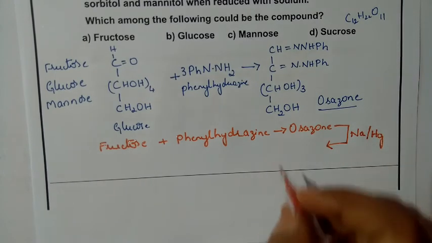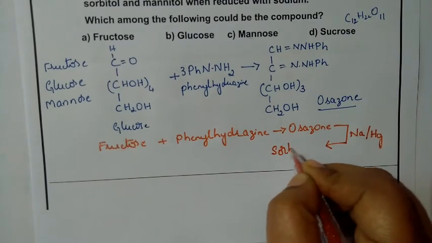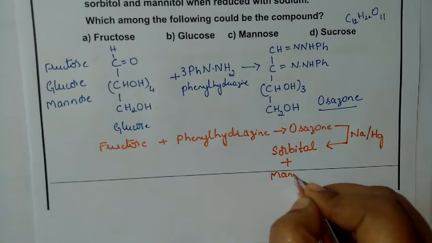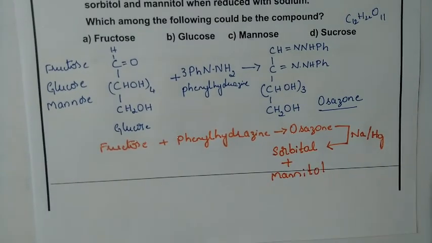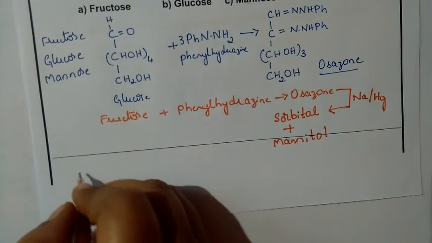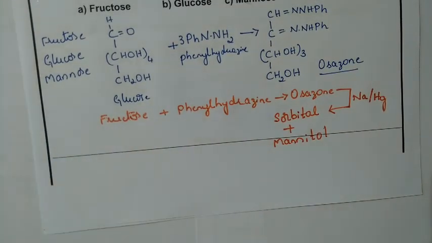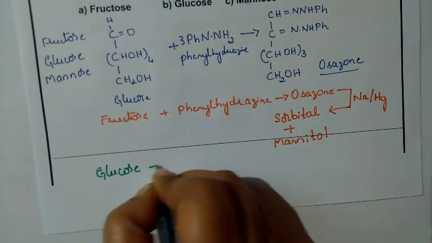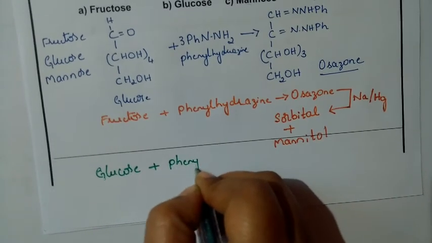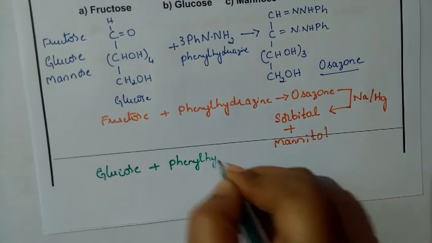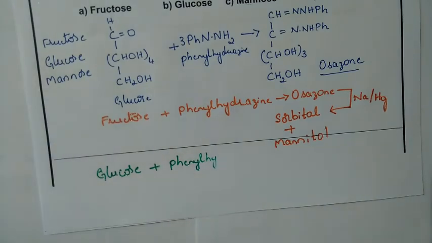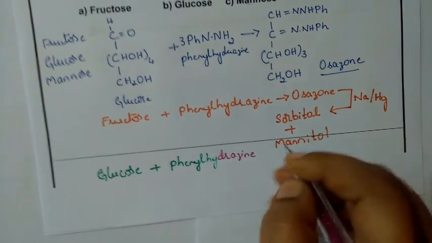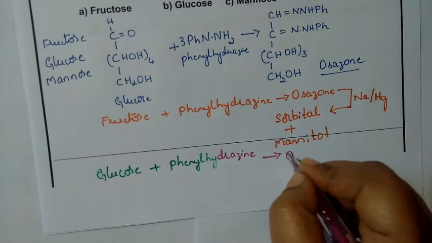So fructose is going to give out sorbitol plus mannitol. Sorbitol and mannitol. But if you consider glucose, then phenylhydrazine again gives rise to osazone.